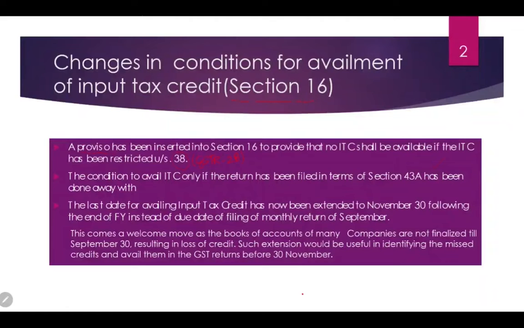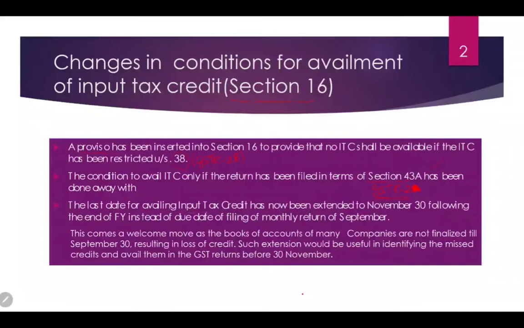The next point says that the condition to avail ITC only if the return has been filed in terms of section 43A has been done away. This concept was of GSTR 2A. It talks about the earlier concept in which there was GSTR 1, GSTR 2 and GSTR 3, where you have to approve all the invoices of the supplier in your GSTR 2. This concept has been done away because you know that GSTR 2 was not at all successful in filing.